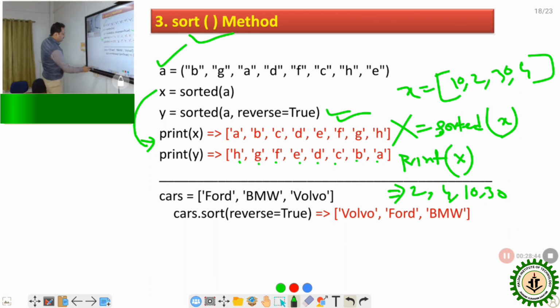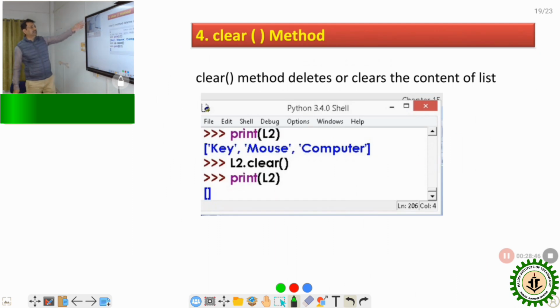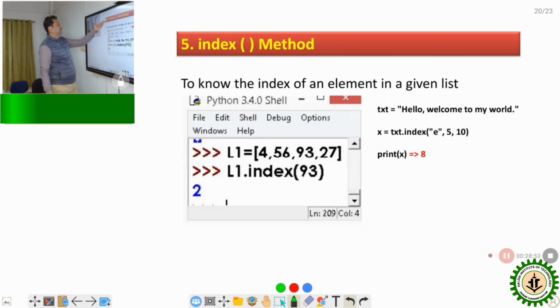The next one is the clear method. Just write clear, and all of this will be cleared. Next one is the index method. Suppose 93 is in the list and I want to know its index value. Write L1, the list name, dot index, and it will show the index value.